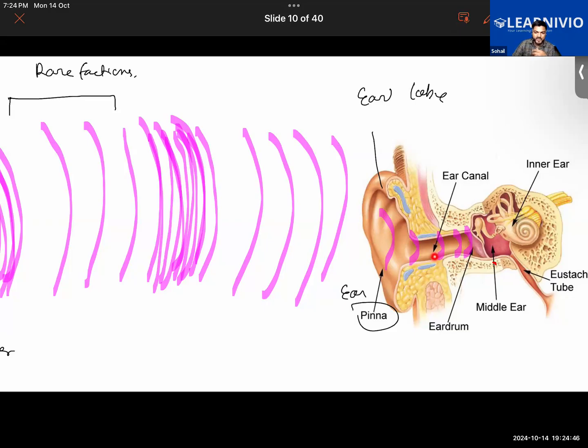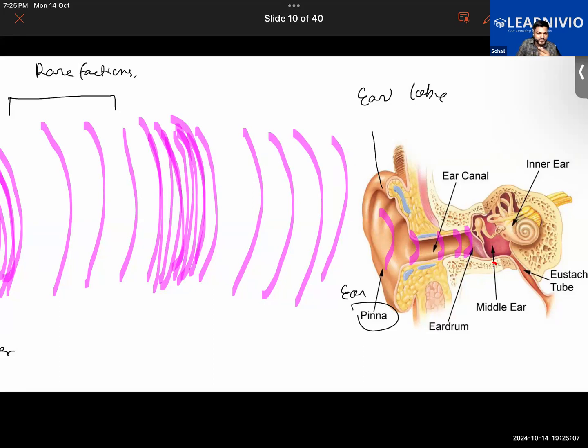Now, further, what will be happening now? As your ear lobe and the ear pinna, the outer ear, have helped, it has directed the sound waves into the ear canal. Now, these sound waves are going to hit the eardrum, and the eardrum is going to start vibrating further. And due to the vibration of the eardrum, now the sound will be amplified.